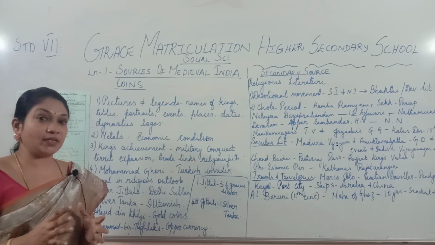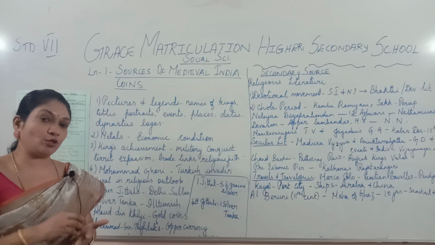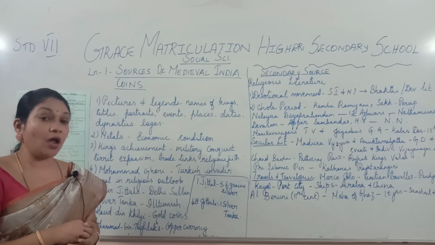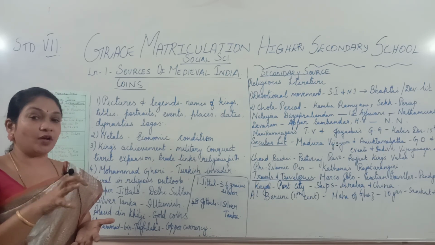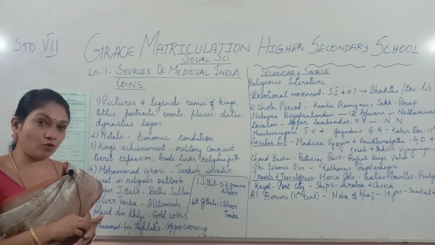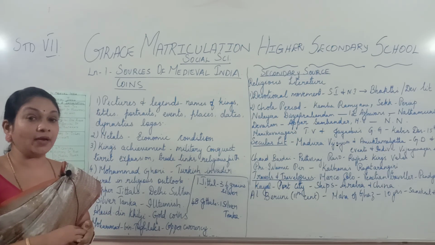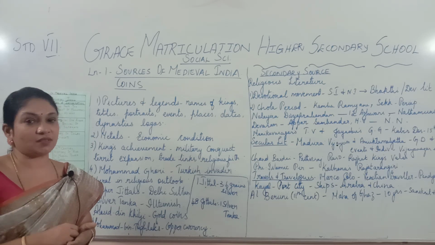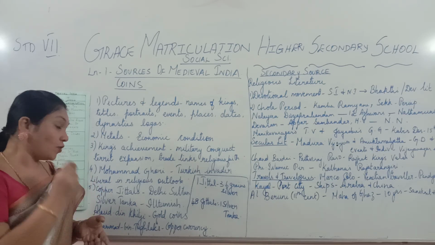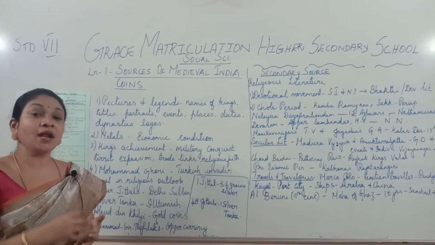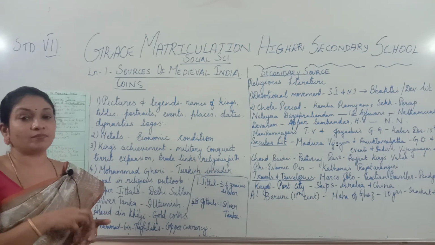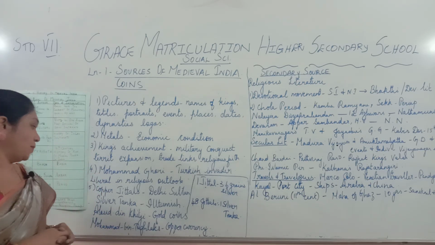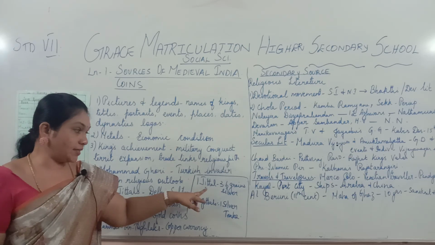So he doesn't feel, okay, I am a Turkish invader, why should I put a Hindu goddess in this coin? But he had the figure of the Hindu goddess Lakshmi in the gold coin, and Muhammad Ghori's name was inscribed in the coin, but the figure that was there was goddess Lakshmi.